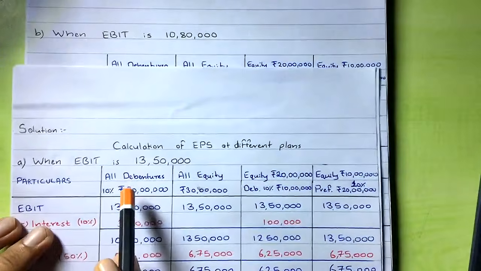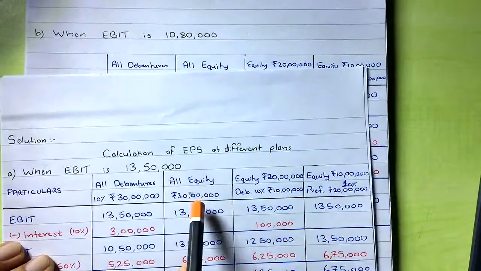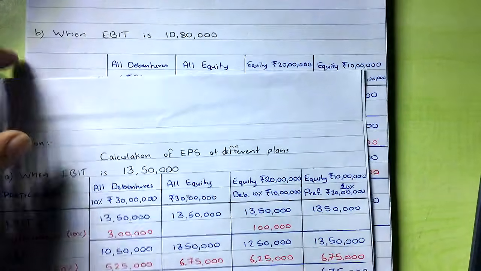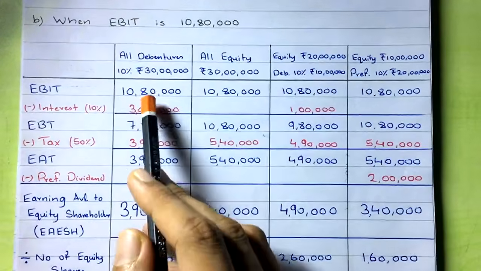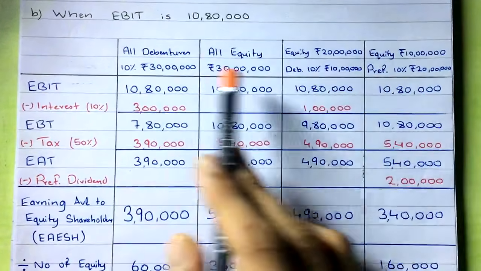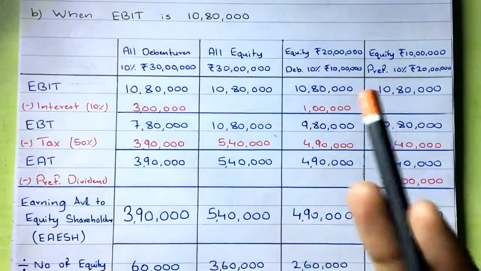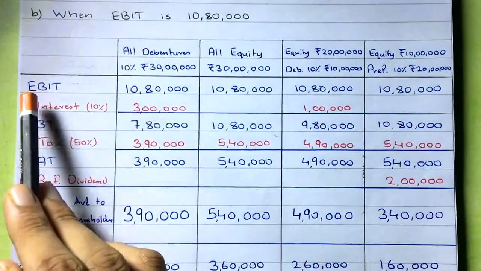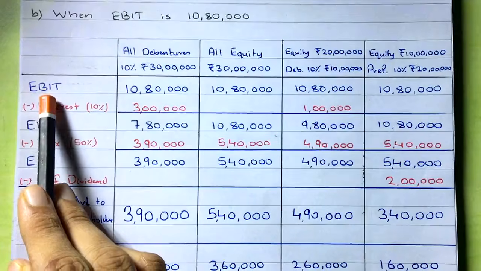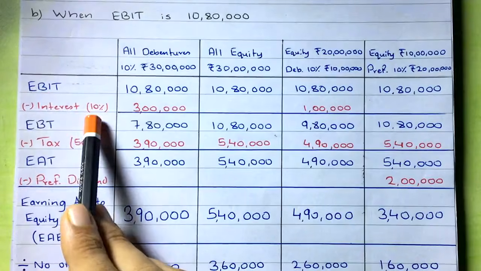All debentures, all equity, everything is same, just the EBIT has changed. Fine. And as usual, you take EBIT in all the columns. In all the plans column, you take the same EBIT. Fine. And then the first thing that you do is you deduct the interest. EBIT, the first thing is I, right? So deduct the interest. 10%, the same thing.